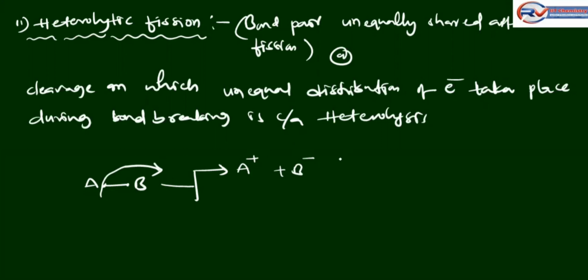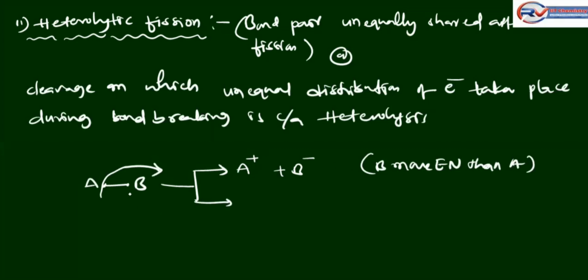It is based on electronegativity: B is more electronegative than A, so A becomes positive and B becomes negative.